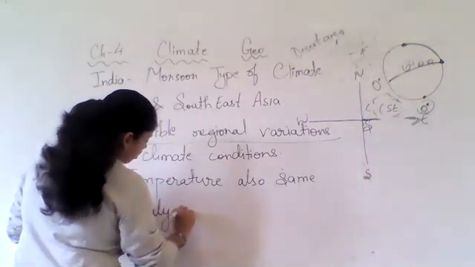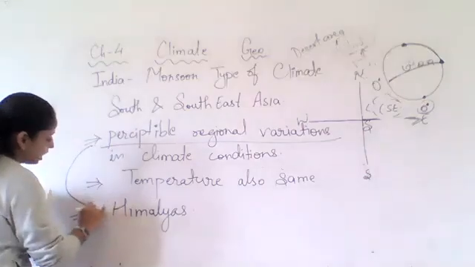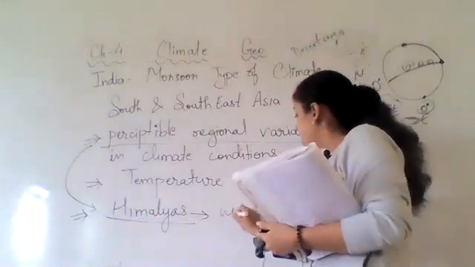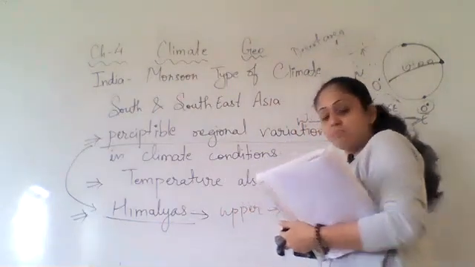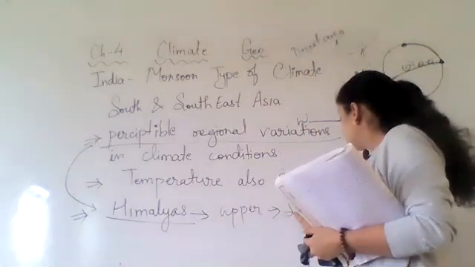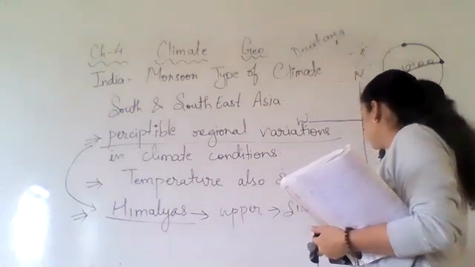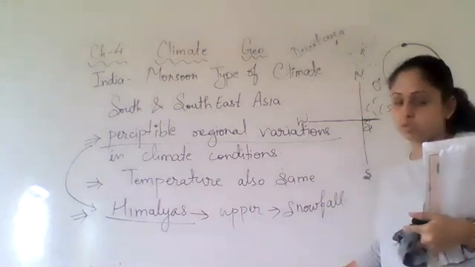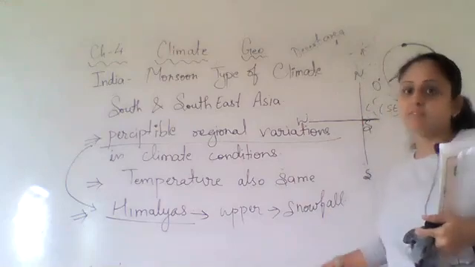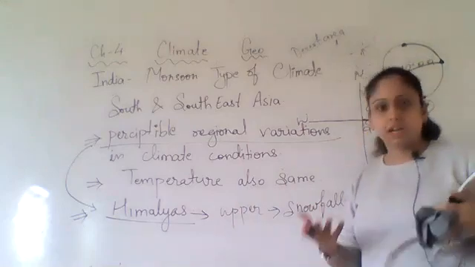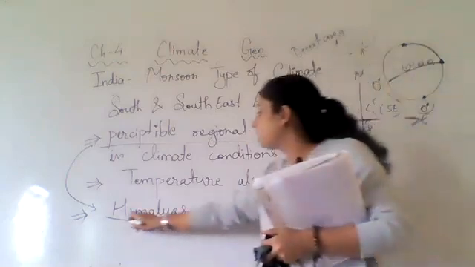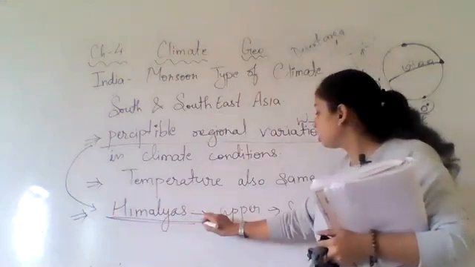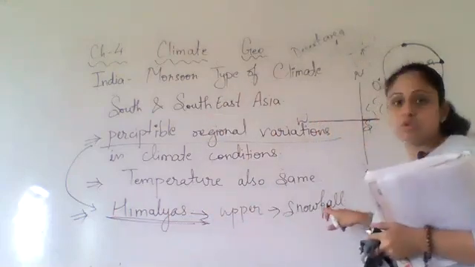For example, the upper part of the Himalayas has snowfall. But if we compare to Surajgada, we cannot find snowfall here. Right? Can we find snowfall in Surajgada? No, we cannot. But the Himalayas, which are also part of India, have snowfall.